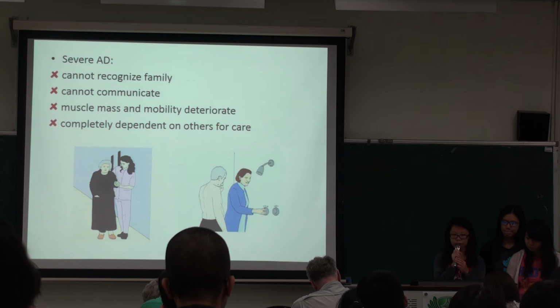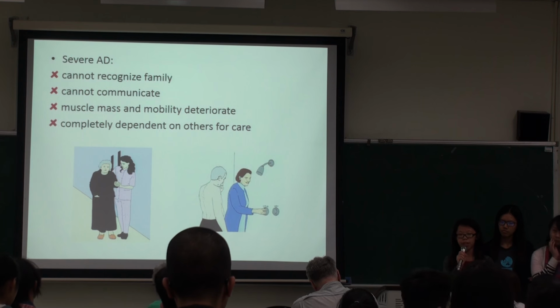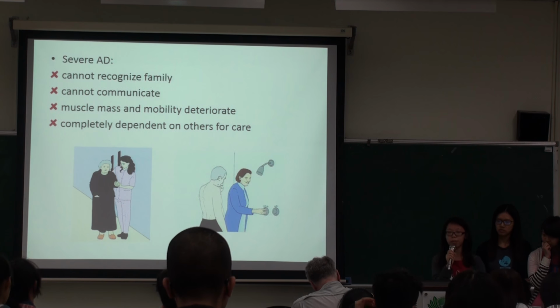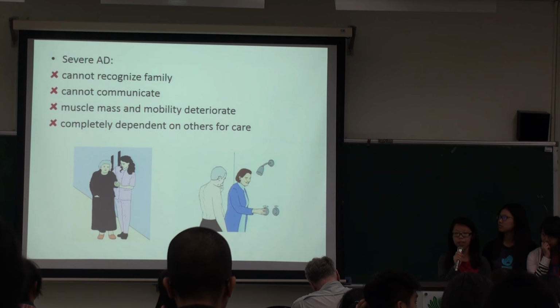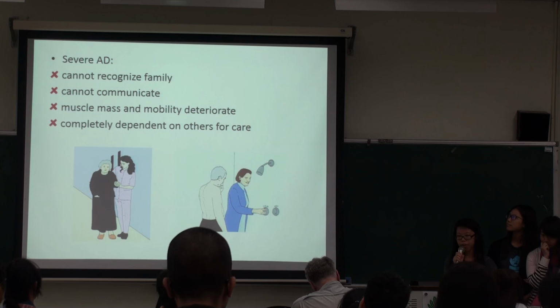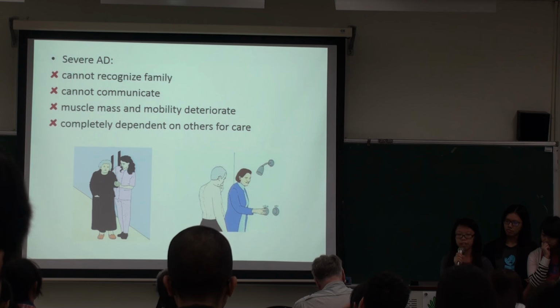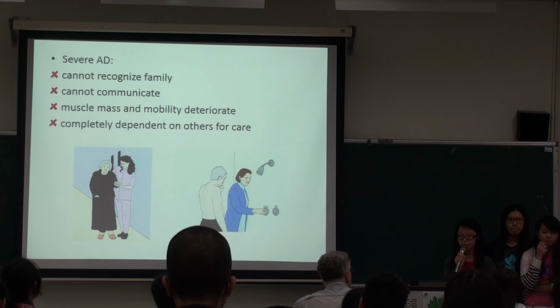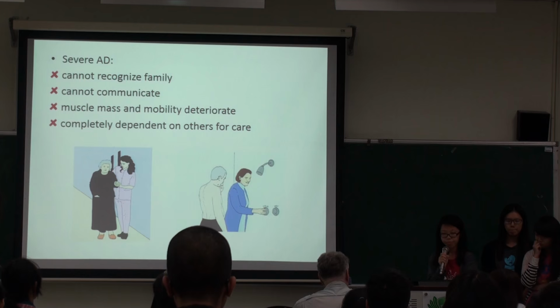So the last stage is severe Alzheimer's disease. At this point, the patients cannot recognize their family members completely and cannot even communicate with them. Their muscle mass and mobility will deteriorate to the point that the patient has to be bedridden. So that is why the patients are often completely dependent on others for care.